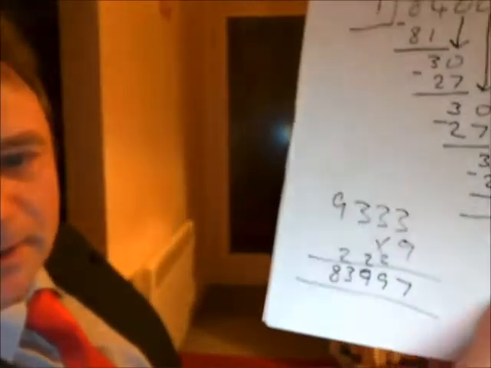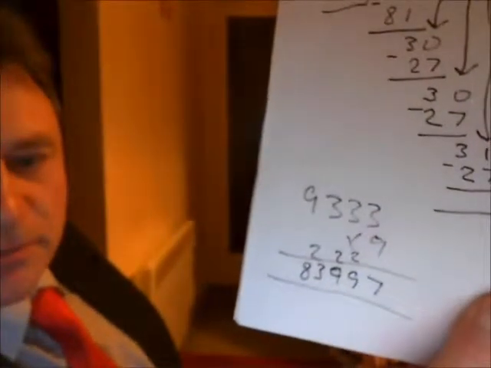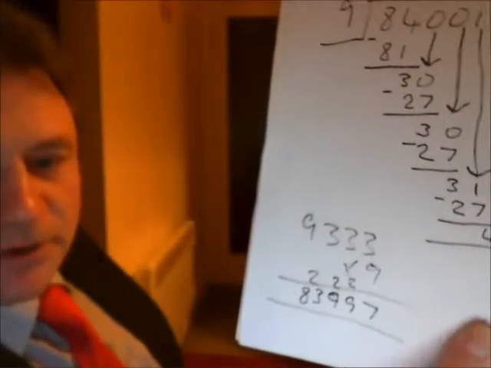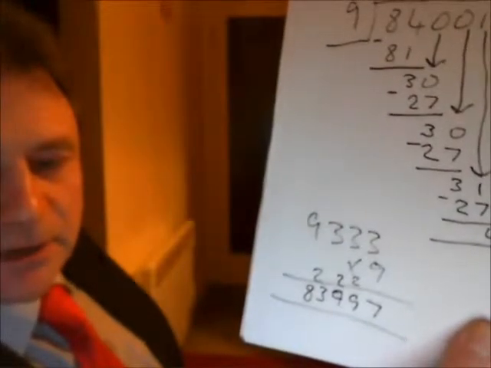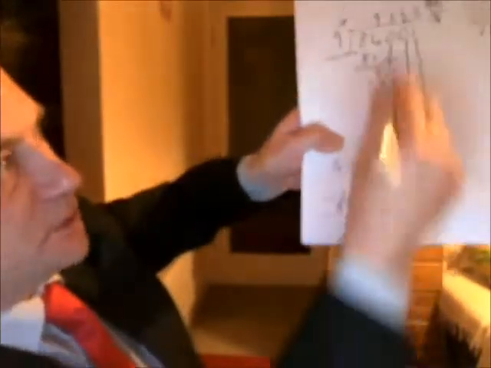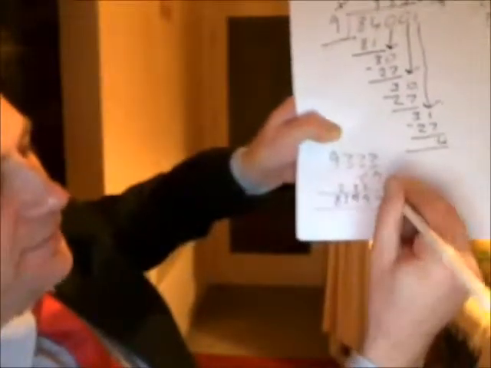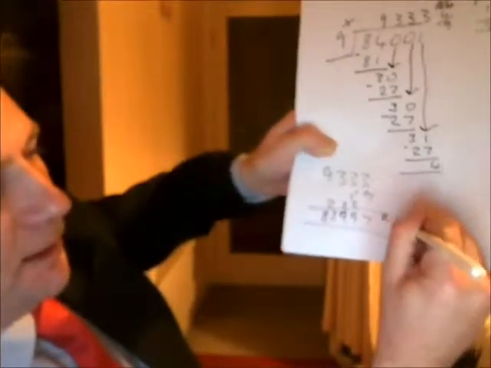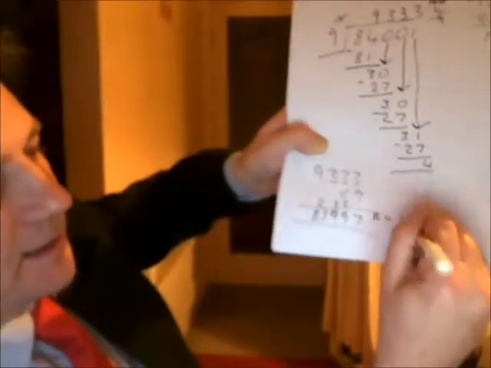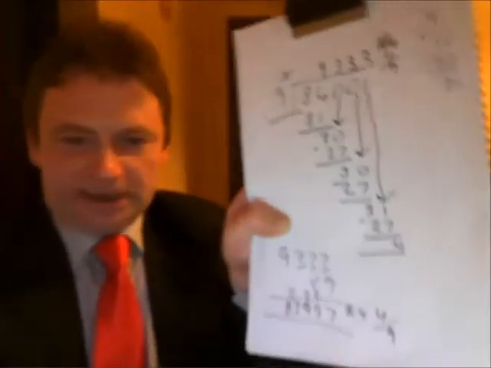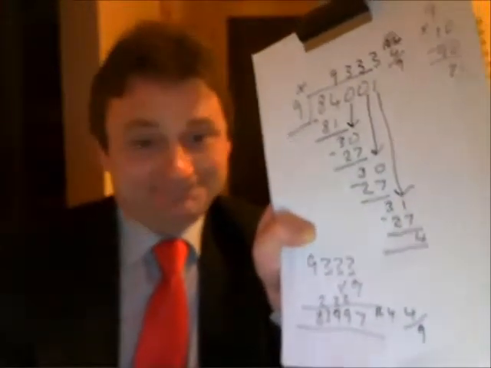Now I know what you're thinking. You go, ha ha ha ha ha. That's wrong. Actually, it isn't. It is correct. Okay. 9 times 9,333 is 83,997. And as you notice, there is a difference of 4, which was what we already worked out there. Okay. So again, a remainder of 4, or 4 ninths. So that has proved that we have done that long division 100% correctly. And now on to the next one.